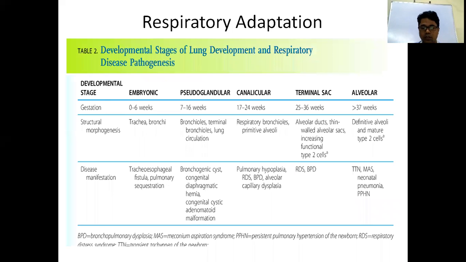So this is the lung development. You have to remember what the stages are, and at which gestation that occurs. These are important. Any event or any condition that affects that developmental stage of the lung, the baby will suffer from that disease in extrauterine life.